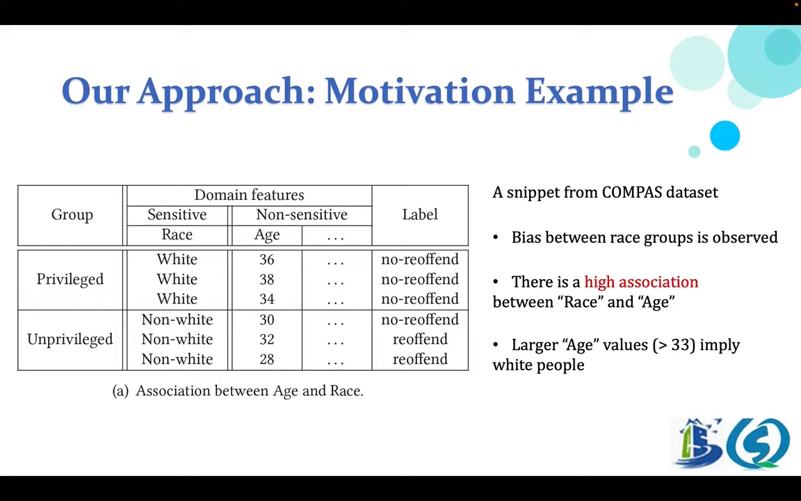We can see that bias between race group is observed in training data. All 3 white people are labeled as no reoffend. In contrast, only 1 out of 3 non-white is labeled as no reoffend. There is a high association between race and age. The age values of the privileged group are relatively much larger than that of the unprivileged group. Larger age values imply white people. The race bias may be introduced by the age values when training machine learning software.